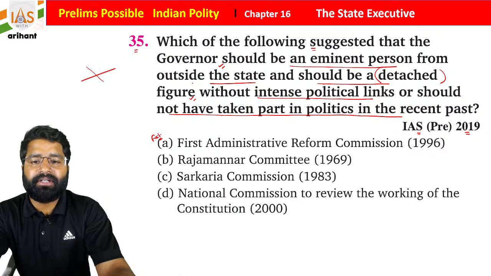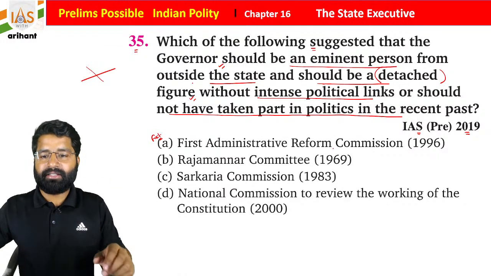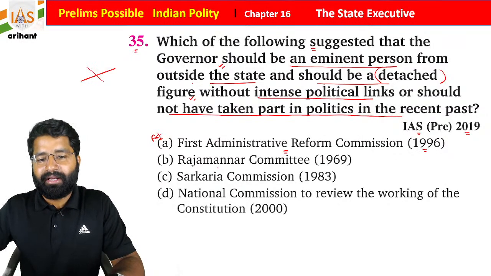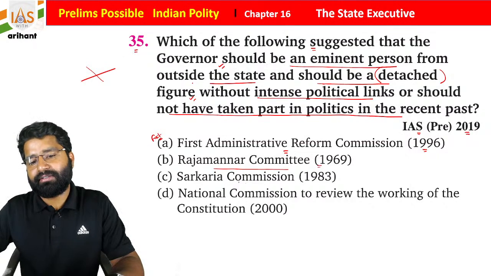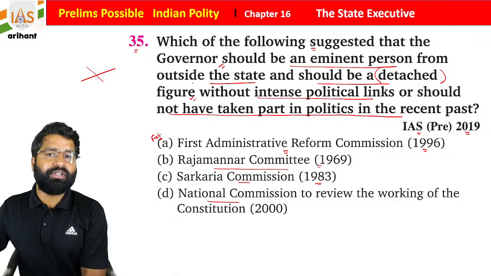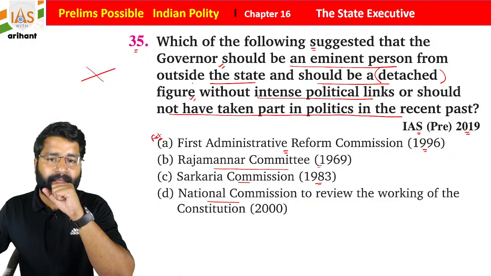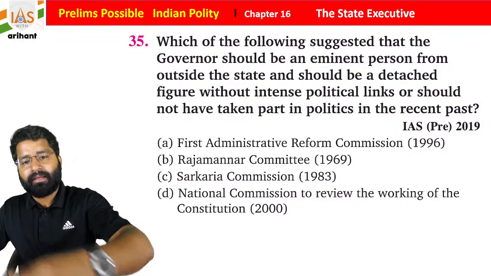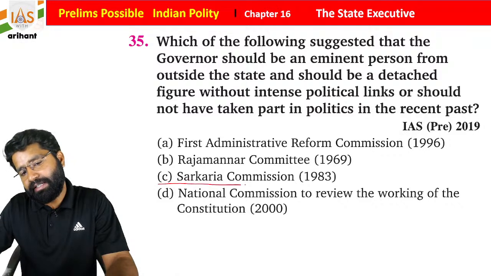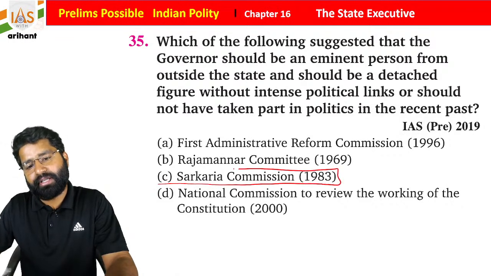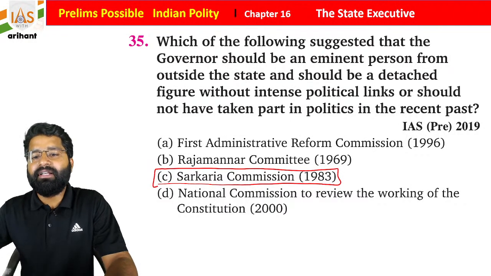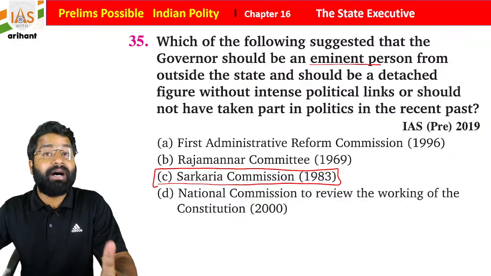Students, different committees were created, like the ARC report 1996, the Rajamannar Committee 1969, the Sarkaria Commission 1983, and the National Commission to Review the Working of the Constitution in 2000. If you see, a very important commission created in 1983 was the Sarkaria Commission, and it recommended that a governor should be an eminent person from outside of the state.